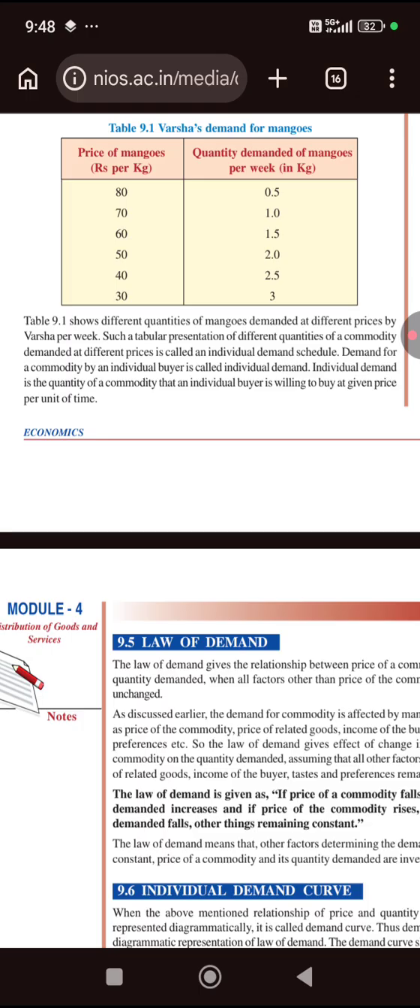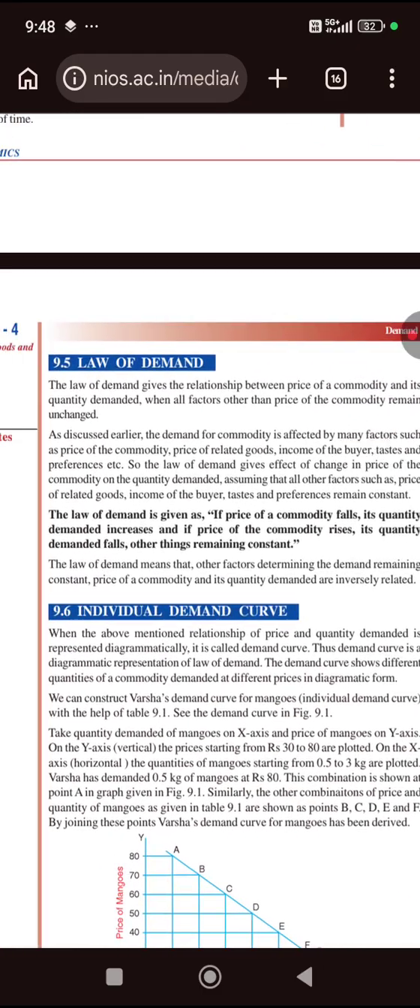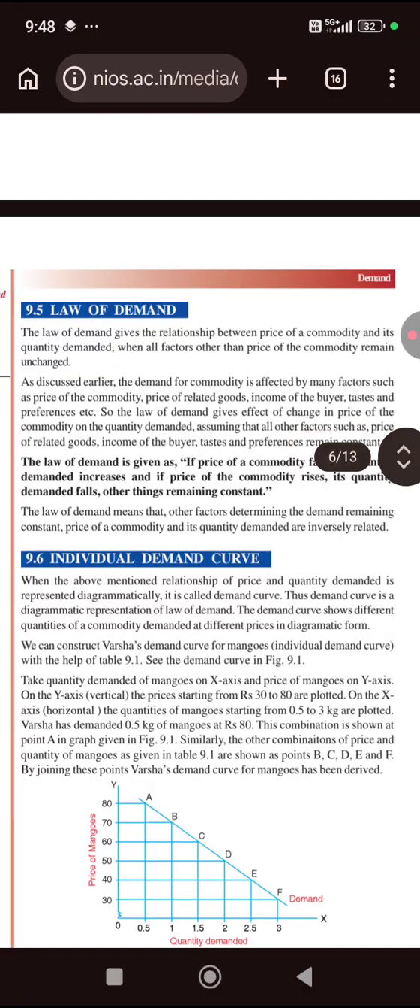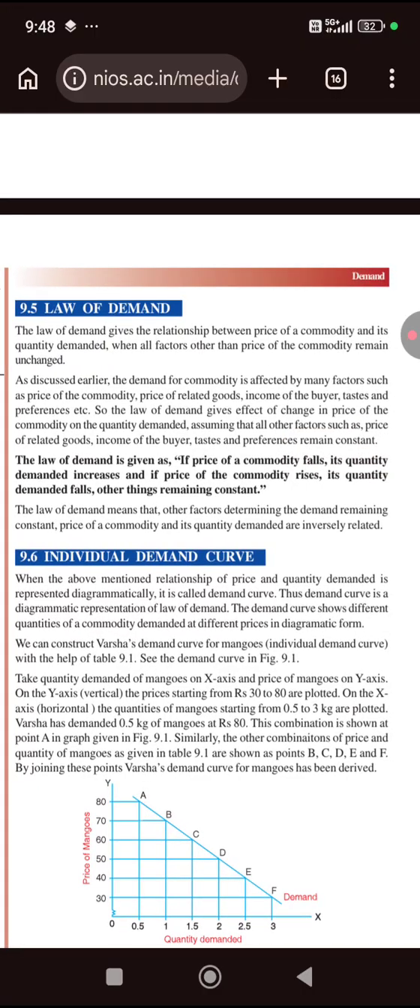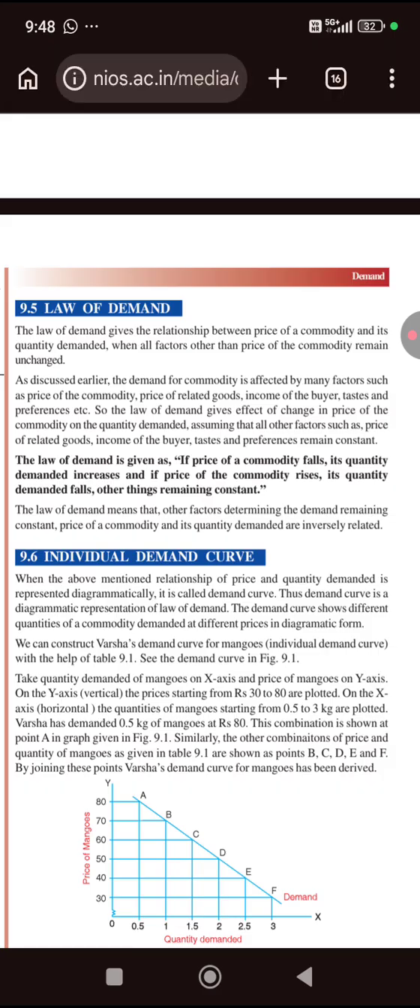Demand for a commodity by an individual buyer is called individual demand. Individual demand is the quantity of a commodity that an individual buyer is willing to buy at a given price per unit of time. So next, the law of demand. The law of demand gives the relationship between the price of a commodity and the quantity demanded, when all factors other than the price of the commodity remain unchanged.